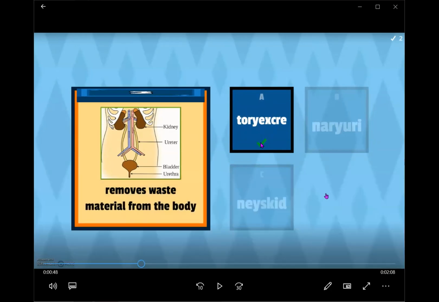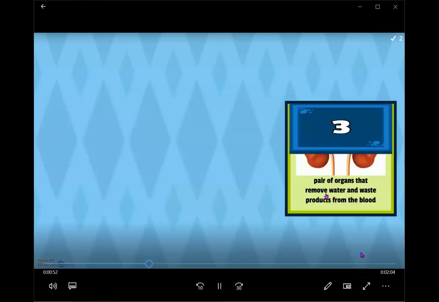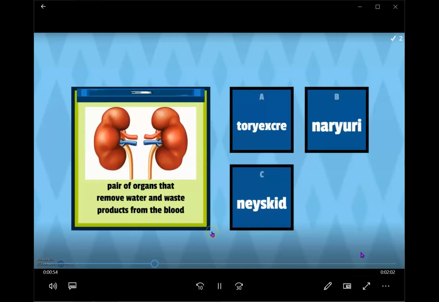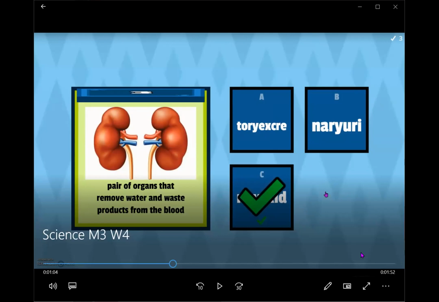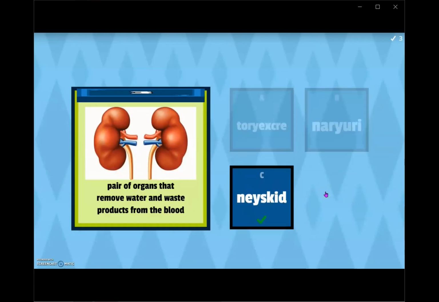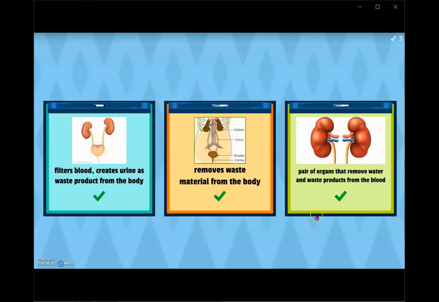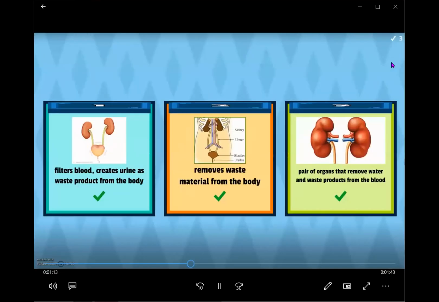Excretory. Very good. And the third: a pair of organs that remove water and waste products from the blood. Is it excretory, urinary, or kidneys? You choose kidneys, letter C. How do you spell kidneys? K, I, D, N, E, Y, S. Kidneys. Very good. Good job, everybody. That's for our dictation. Thank you so much for participating.